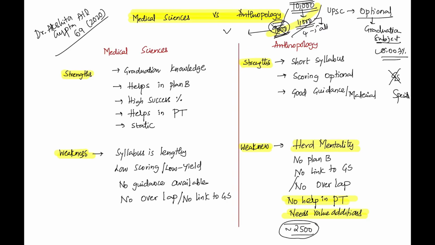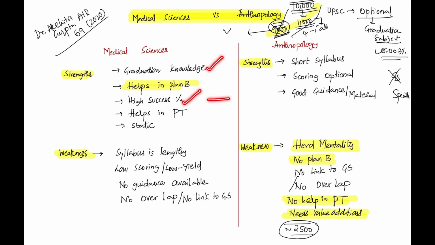So what is the fate of the remaining students? So optional gives you that plan B. I could say medical science helps in plan B, whereas anthropology, there is no help in plan B. This is the major reason. And we already discussed the high success percentage. You already have graduation knowledge.